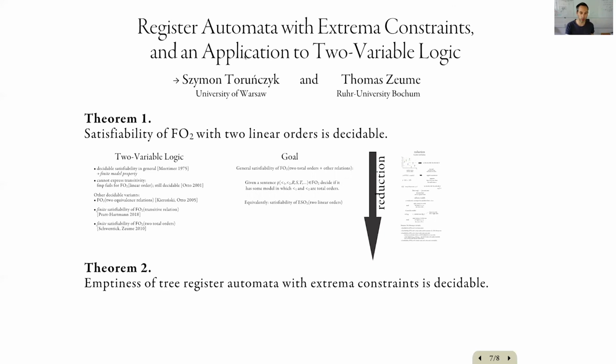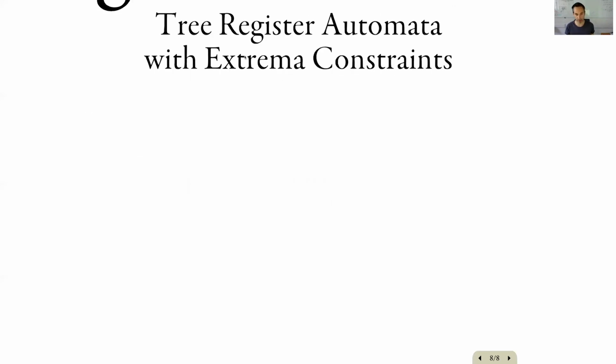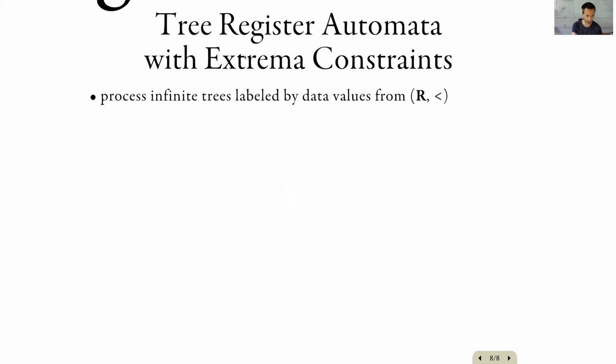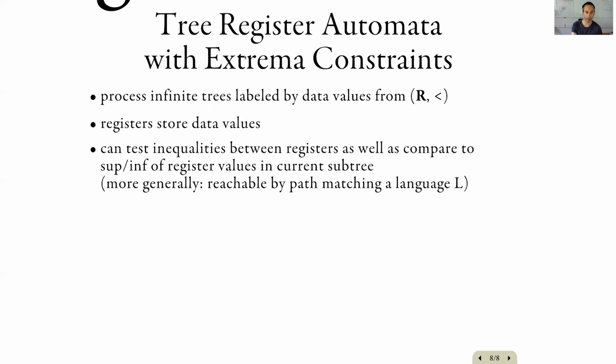So just two words about this latter problem. We consider those tree automata with these extrema constraints. They process infinite binary trees labeled by data values from the reals. And in their registers, they can store data values from the reals and compare them for inequalities, as well as compare them to the supremum or infimum of the values in the current subtree.